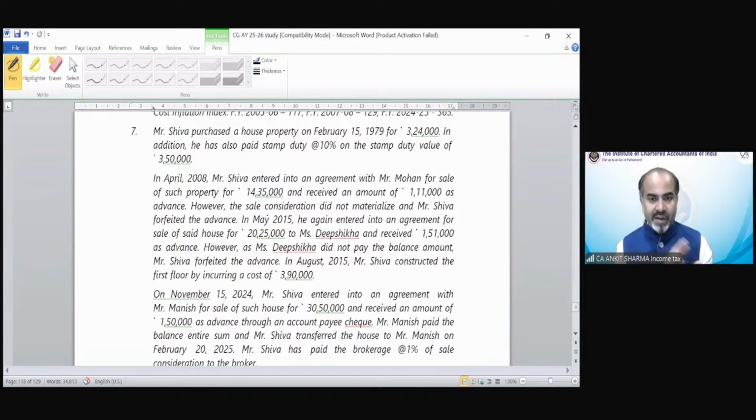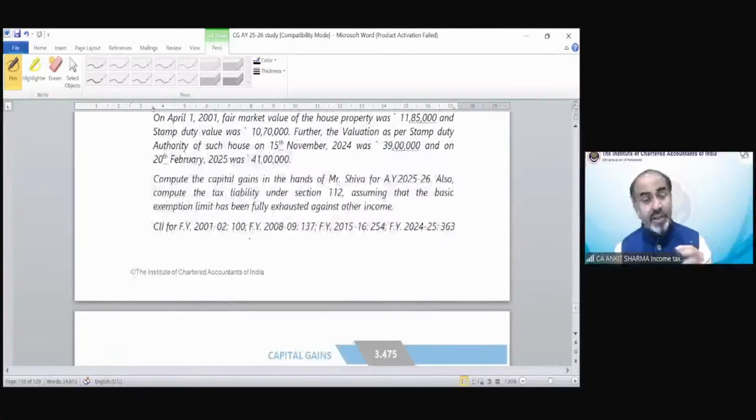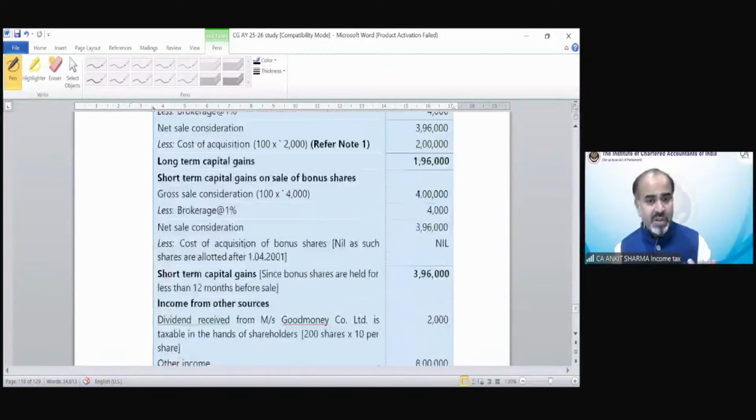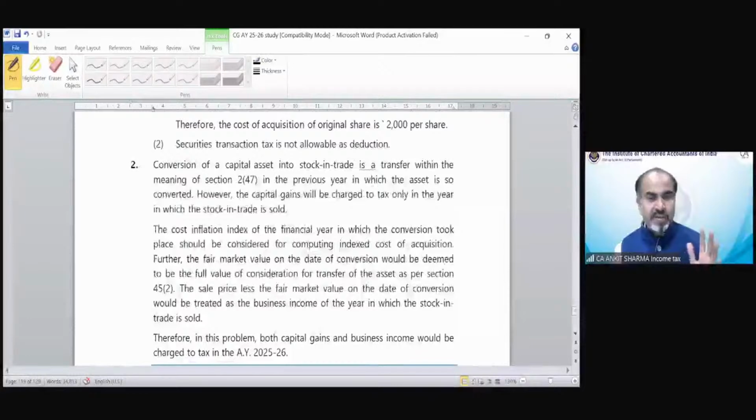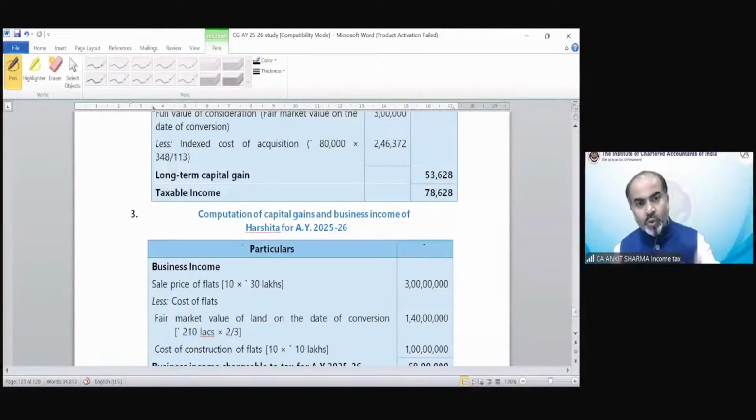So that is going to be your income from other sources also. That is a very interesting question, but again, not for tax calculation, etc. You just need to understand the question first. We have the detailed solution of each and every question which has been beautifully drafted in the study material. So you can go through this question.